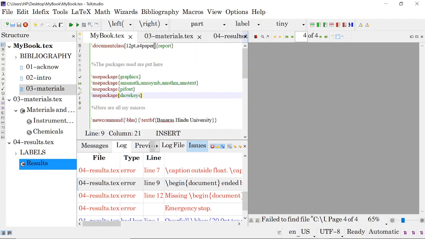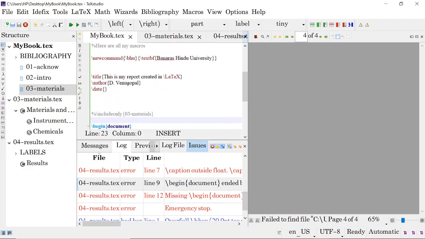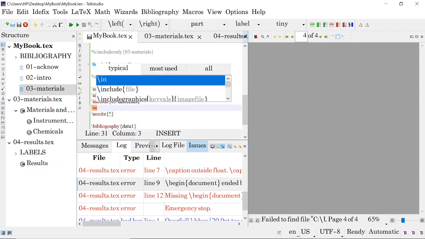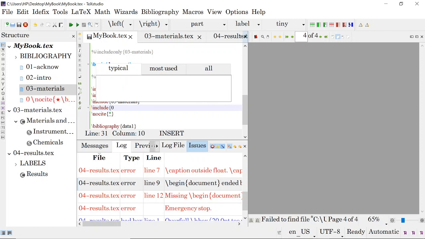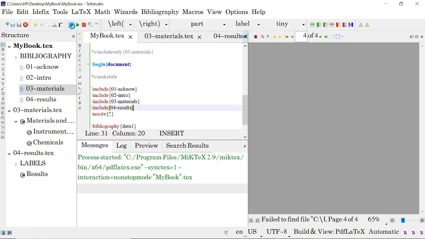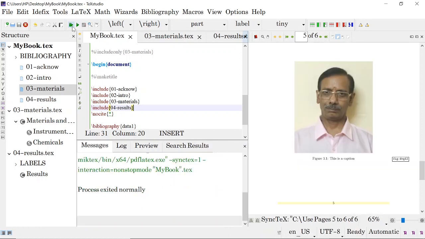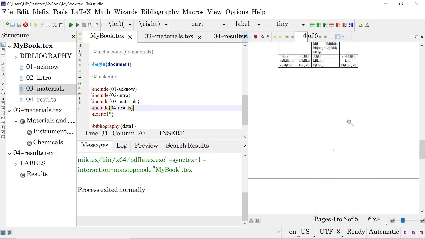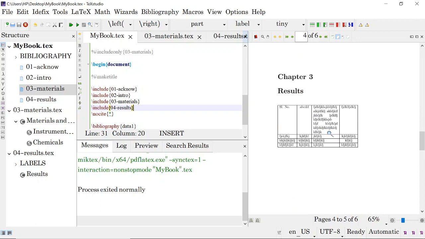I have not included it here. That is the main problem. Okay. Now you include it here, include results. Okay. Now it will come here, because I have given it like this. Okay. Results. The table is here.